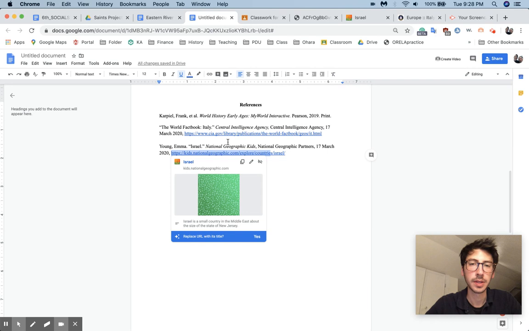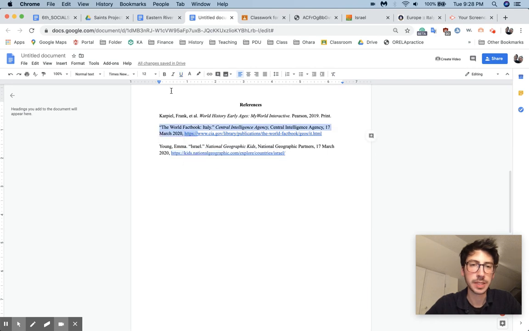The last thing I'm going to show you guys is how to format it. What you're going to do is select your citation, your reference right here. You select it, and you're going to indent it. You're going to grab this little arrow at the top and slide it till it says 0.5. Just like that. Then you're going to grab that little box on top of the rectangle and slide that back to the margin, the 1-inch margin that you were at originally. Then you'll release it, and it should end up looking something like that.